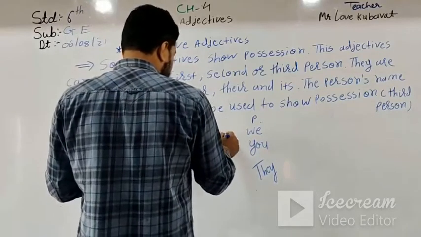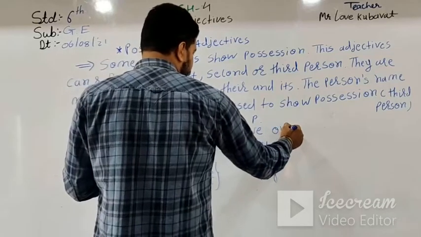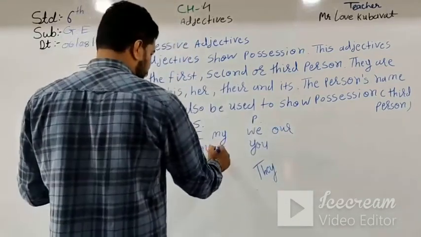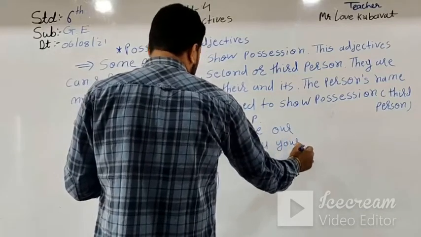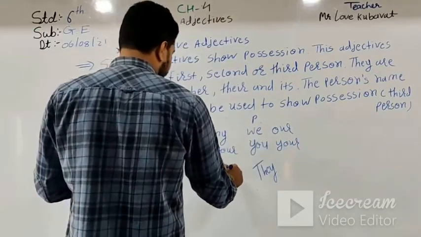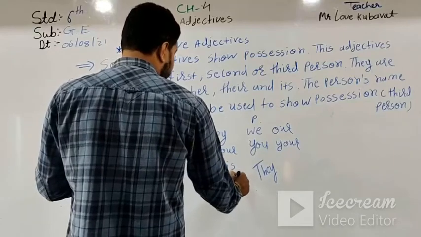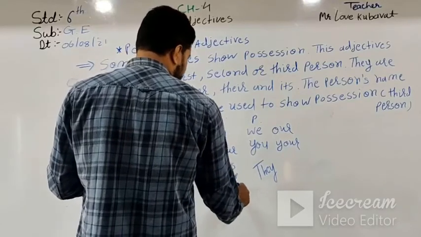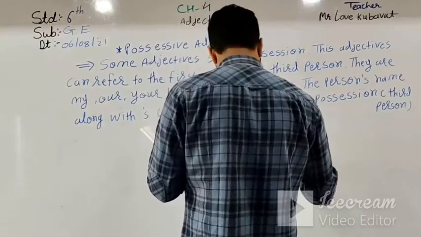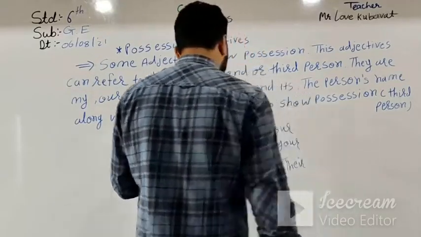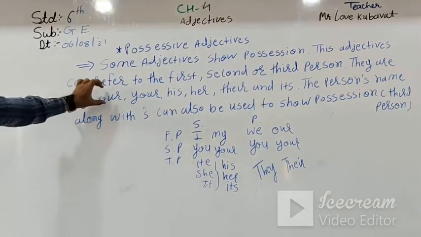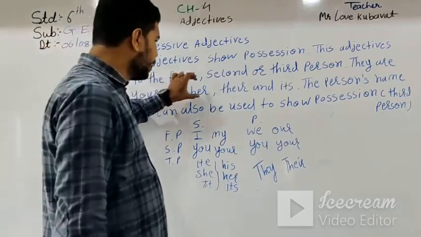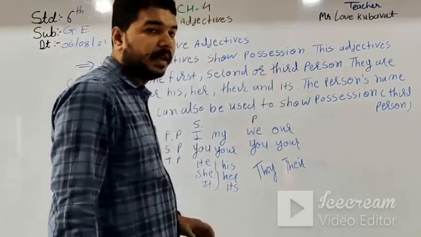So here they are my, our, your, his, her, their and its.